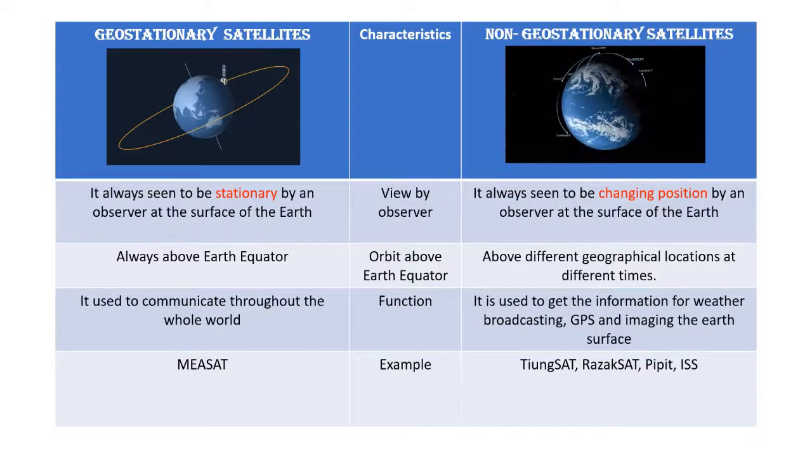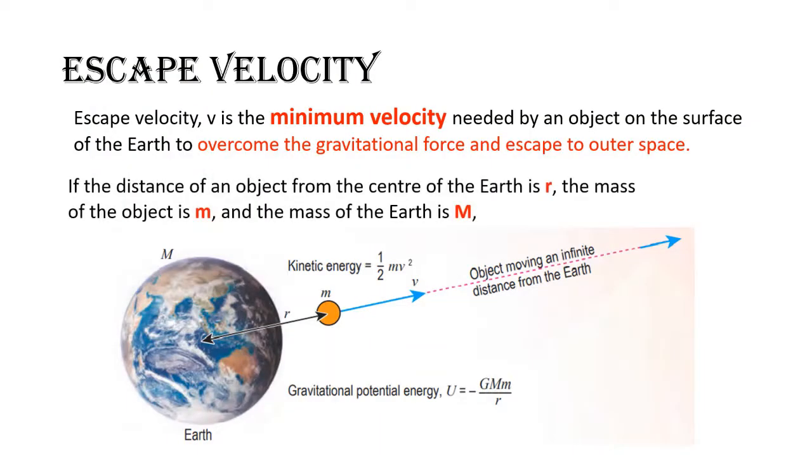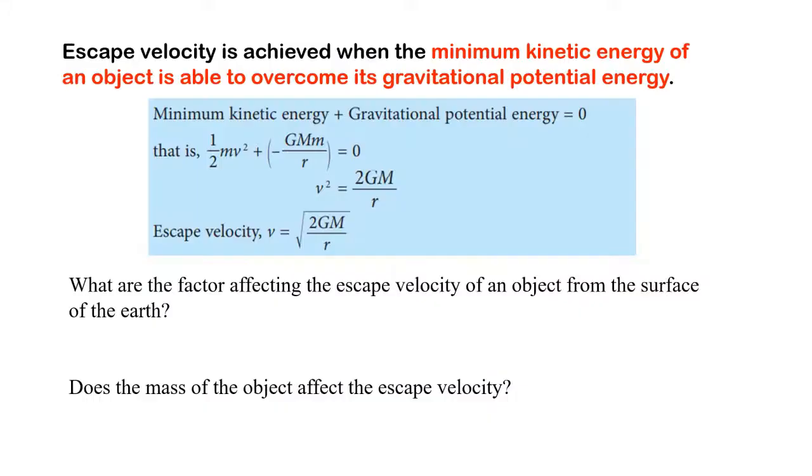Escape velocity, v, is the minimum velocity needed by an object on the surface of the Earth to overcome the gravitational force and escape to outer space. If the distance of an object from the center of the Earth is r, the mass of the object is m, and the mass of the Earth is capital M. Escape velocity is achieved when the minimum kinetic energy of an object is able to overcome its gravitational potential energy.